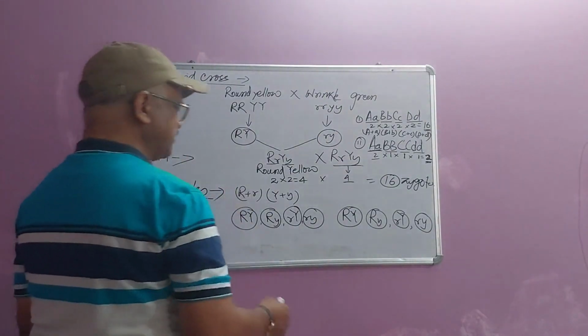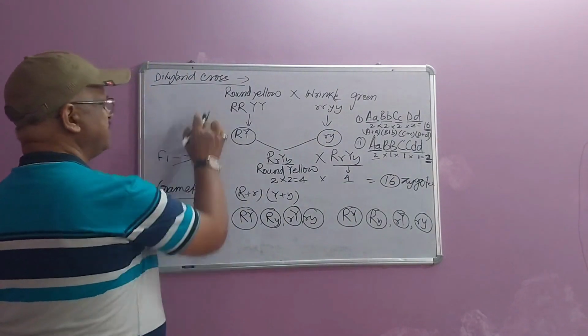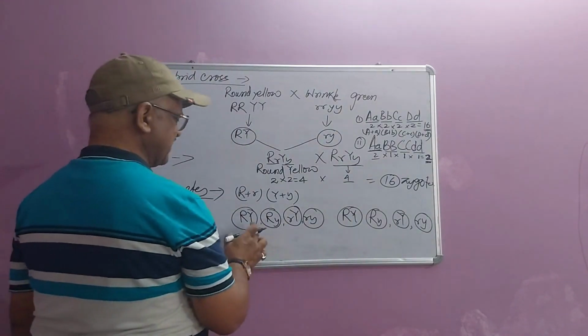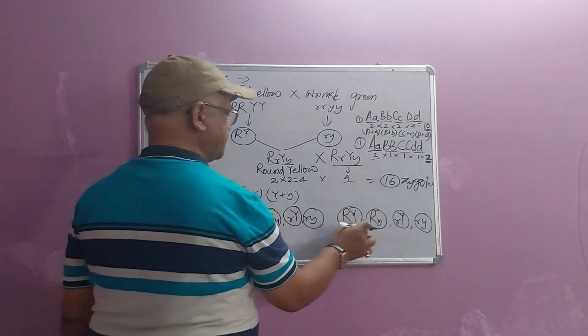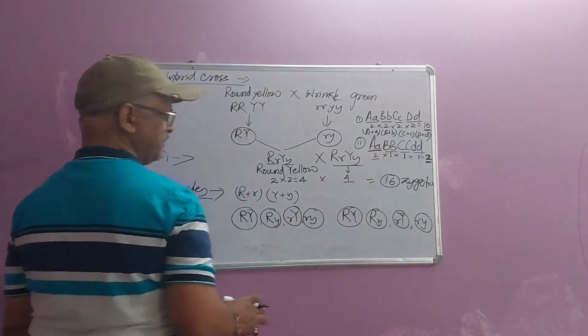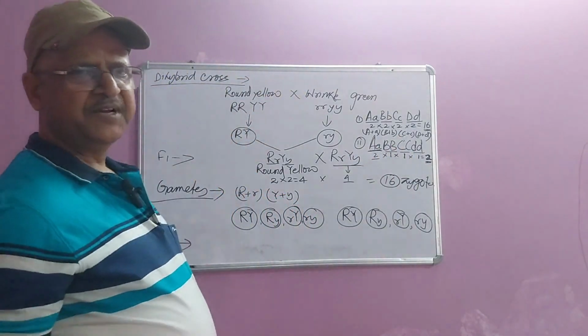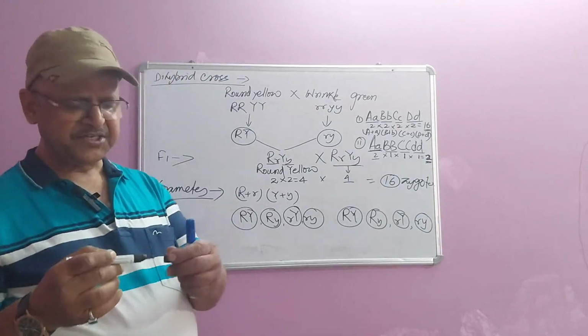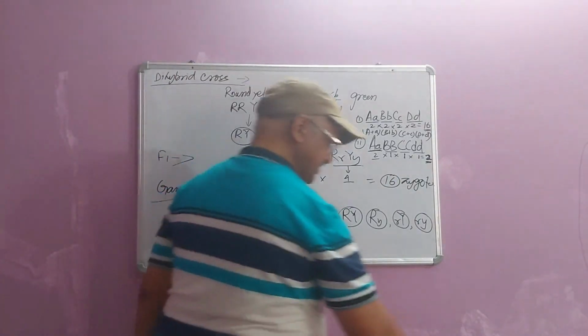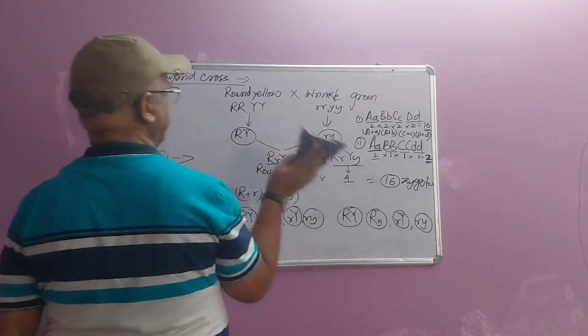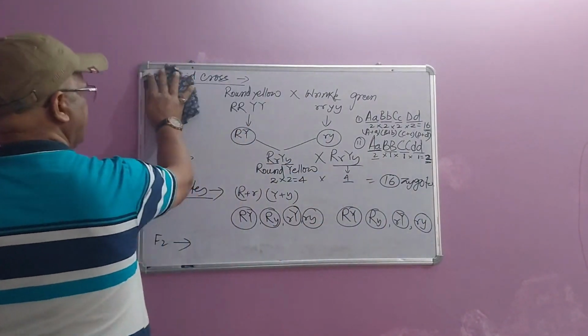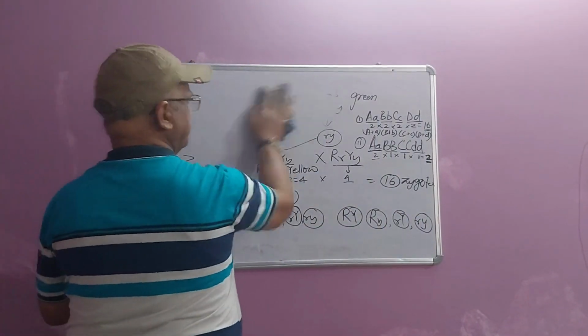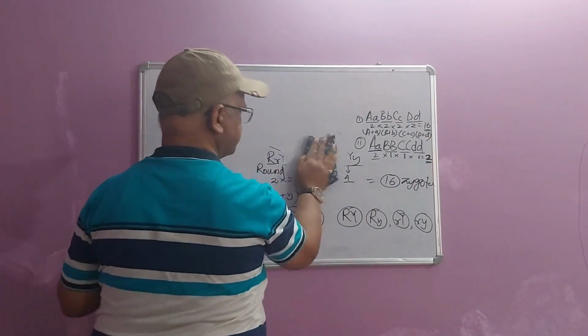Right? Now we are going to find the F2 generation for a dihybrid cross. It means that these four gametes are going to fuse with all these four, and that will be represented by the Punnett square. It will be easier to provide the result through a Punnett square. Now I am going to draw the Punnett square for this dihybrid cross.